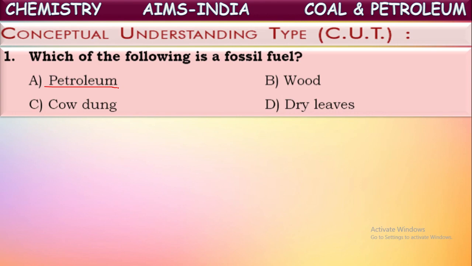So those will be slowly decomposed after years and years of time. Then it converts into these crude fossil fuels like petroleum and coal. So petroleum is also one of the fossil fuels. The remaining won't come under fossil fuels. They may be fuels, but they are not fossil fuels. Okay, here petroleum is the correct answer.